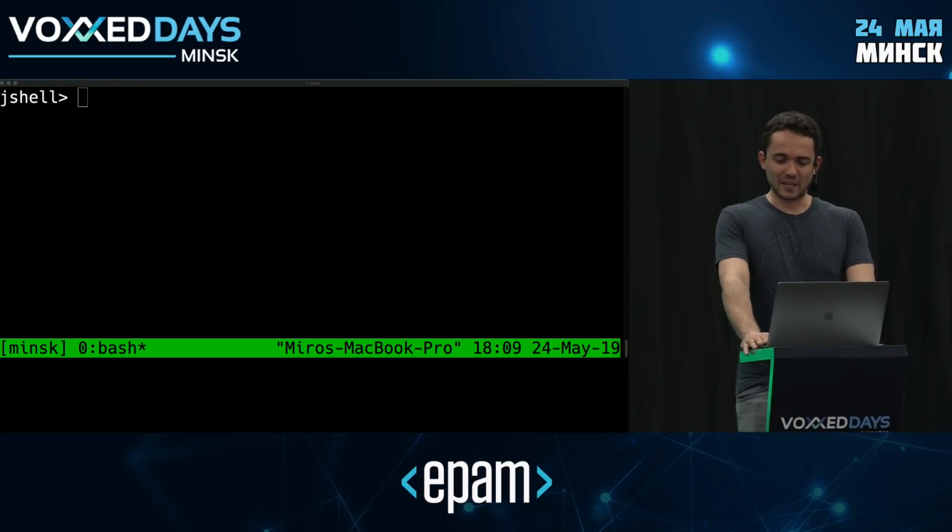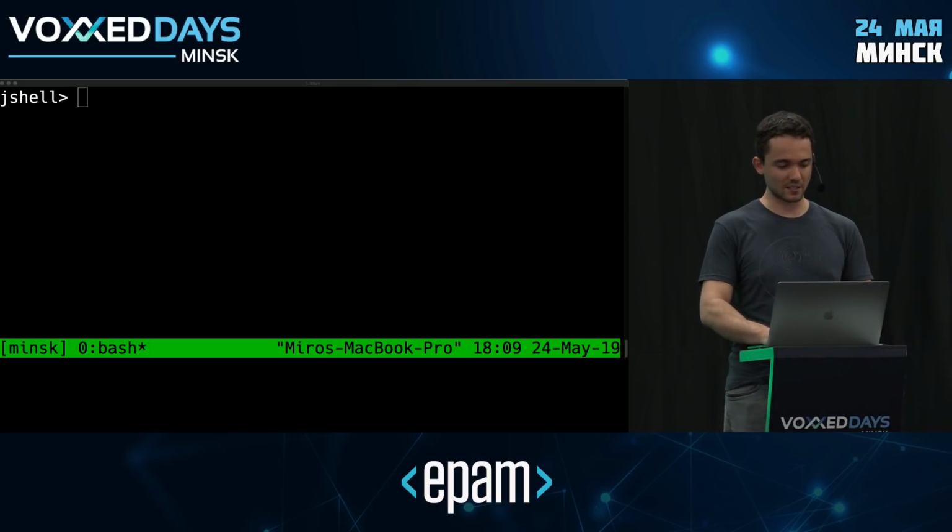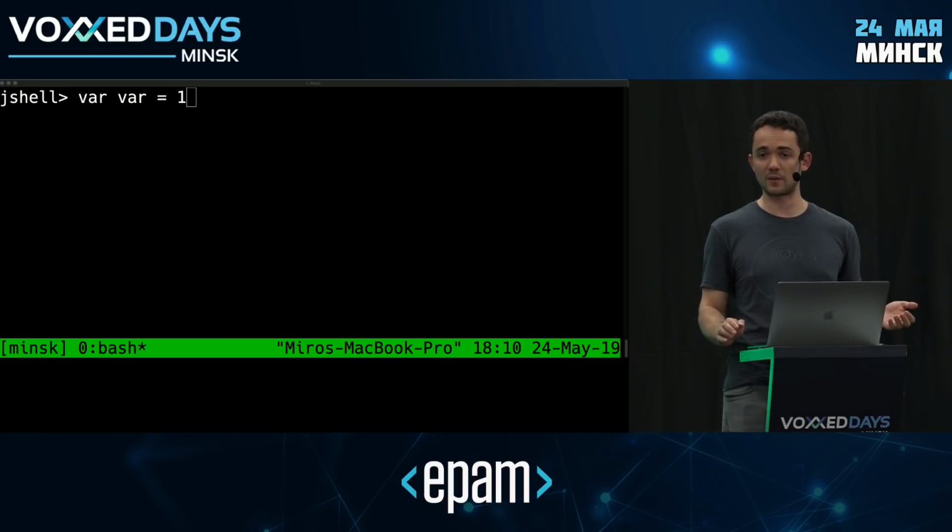Another fun thing to look at is naming, right? We now have this new identifier in our code. We now have var, which wasn't there before. So a natural question to ask is, can I still name things var? In other words, can I, for example, name a variable var? Can I do this? And it turns out that you can.